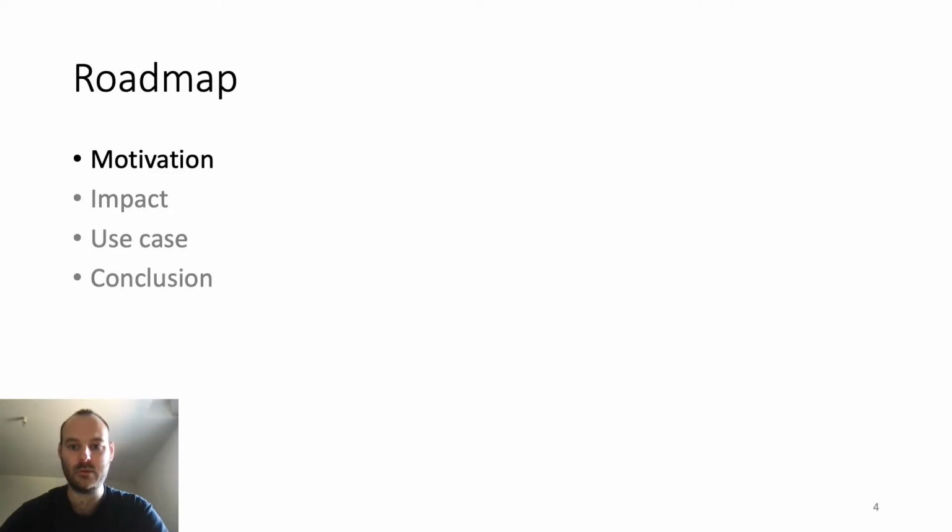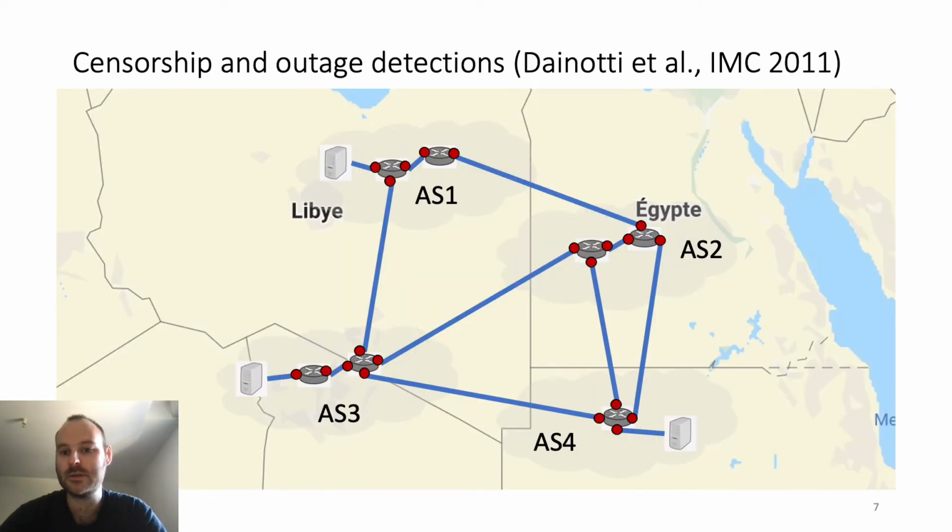First, we will talk about the motivation of this work. Geolocation databases are widely used in different domains of the industry, such as language selection on websites and content filtering. One interesting usage in the research field that happened in the past is outage detection caused by censorship.